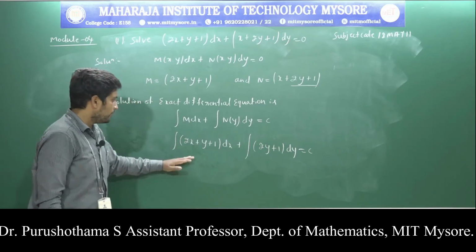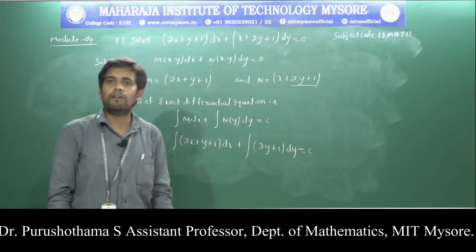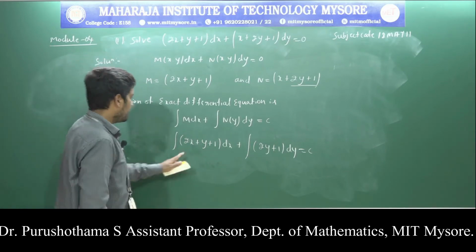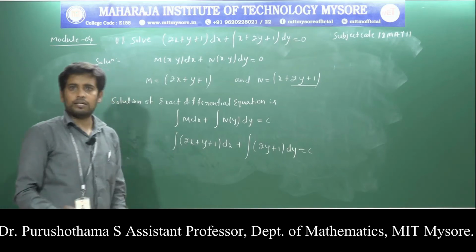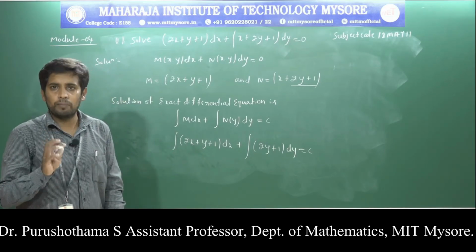The first term is integrated with respect to x keeping y fixed: 2 times the integral of x, which is x square by 2.